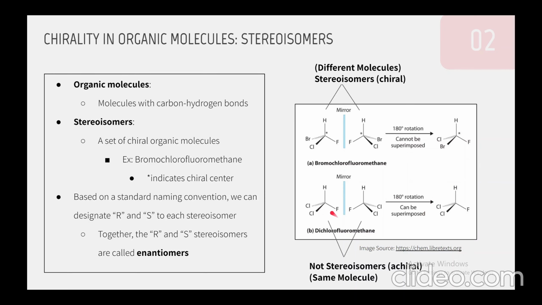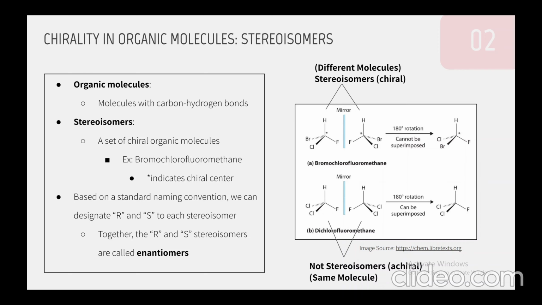So if we take a look at the set here, we can see that while indeed they are mirror images of each other, they can be superimposed after a 180-degree rotation. So they are not stereoisomers. Now going back to stereoisomers, we can actually give each stereoisomer in a set a specific name.